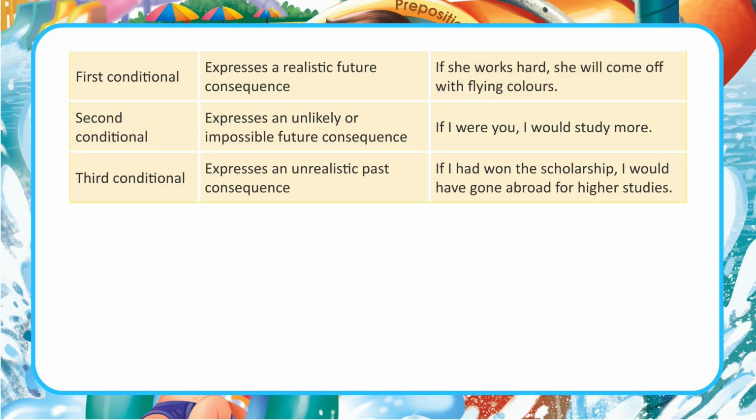Second conditional expresses an unlikely or impossible future consequence: if I were you, I would study more. Third conditional expresses an unrealistic past consequence: if I had won the scholarship, I would have gone abroad for higher studies. Look at some more examples.